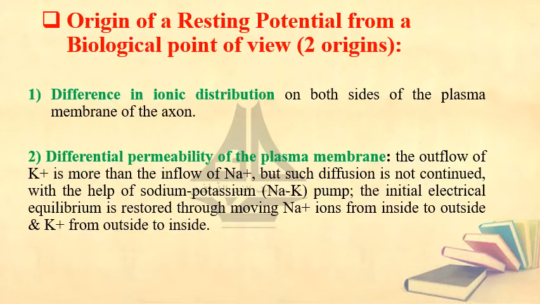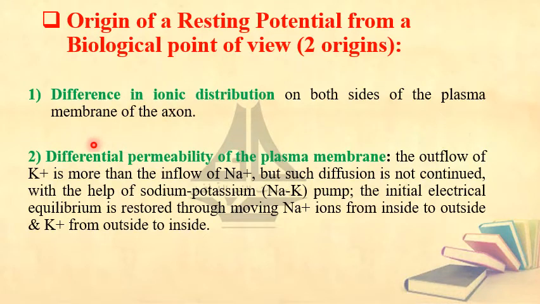Finally, this is what reveals the origin of a resting potential. The resting potential is due to the difference in the ionic distribution. As I said, you've seen that this is an axon. All the outer membrane charges are positive, and all the inside ones are negative. This difference in the charges on both sides creates the resting potential.